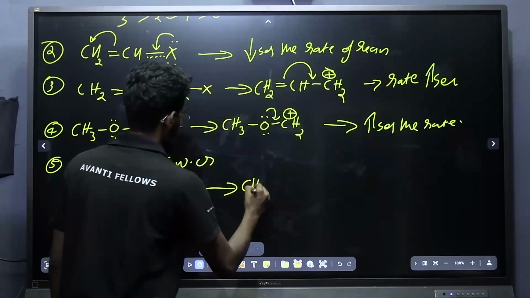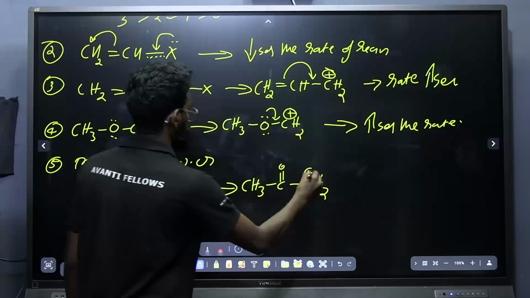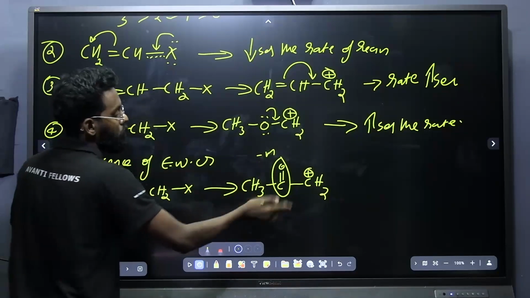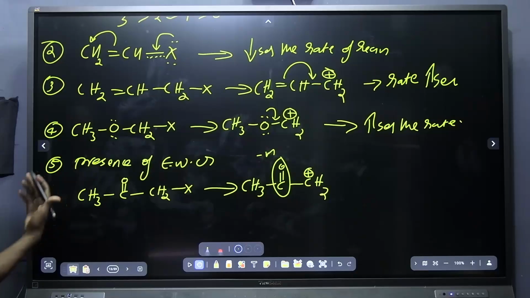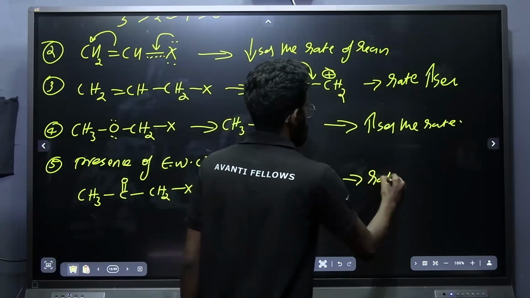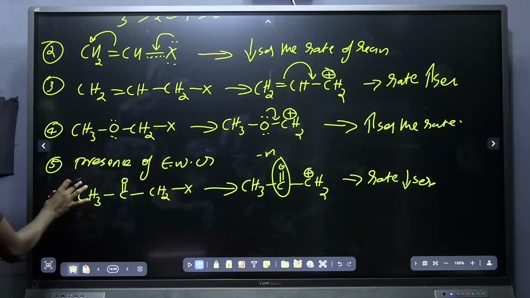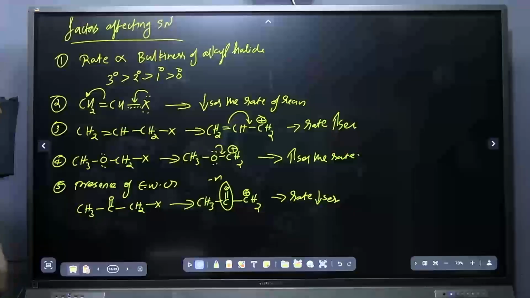What is the reason? CH3, C double bond O, CH2. Here the carbocation that is formed, this is minus M. They will be withdrawing electrons, which will increase the magnitude of this positive charge. If the magnitude of positive charge increases, the stability decreases and the rate decreases. So these are all the important points, the factors affecting the SN1 reaction. Take a note of it completely. Questions can be asked from any of these points.